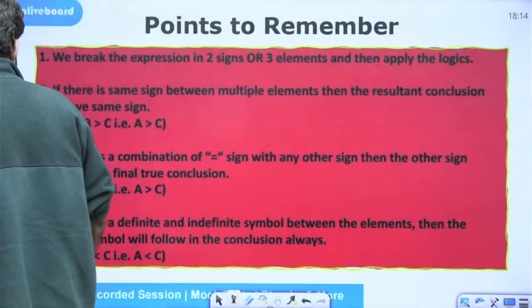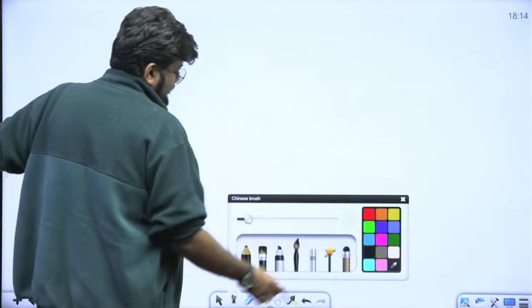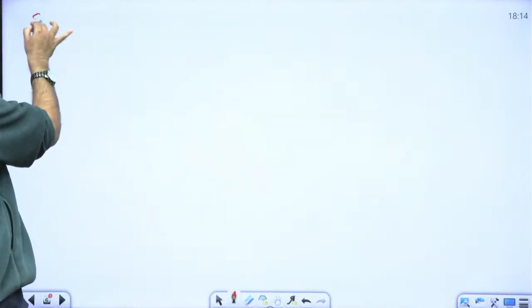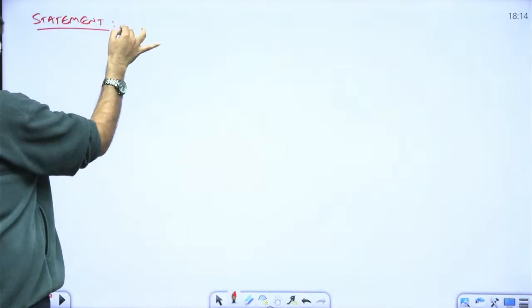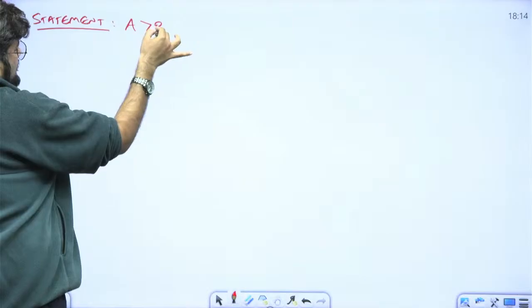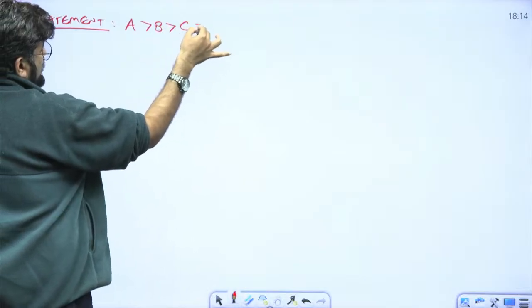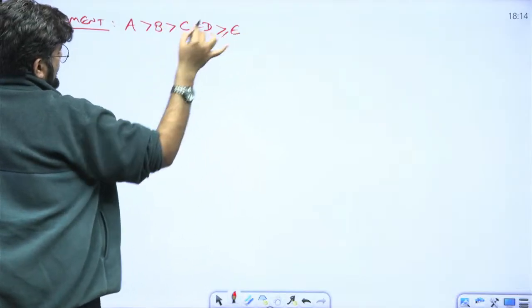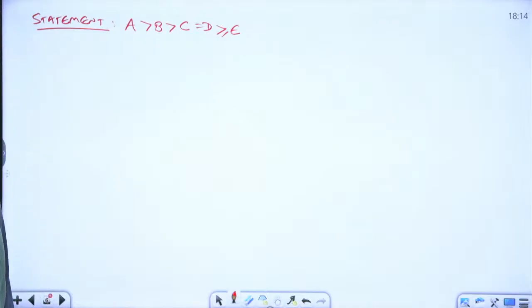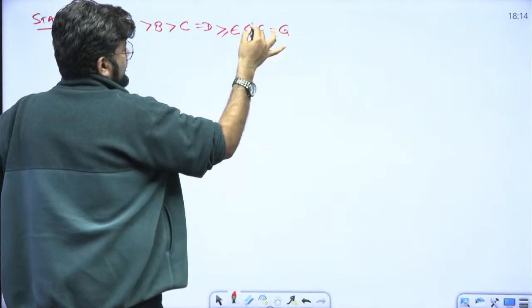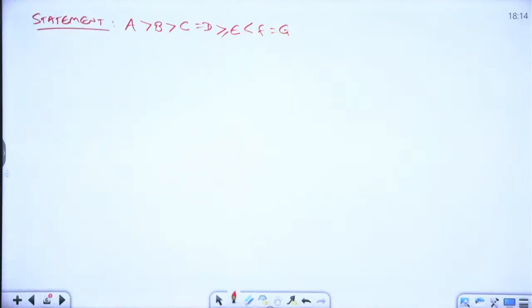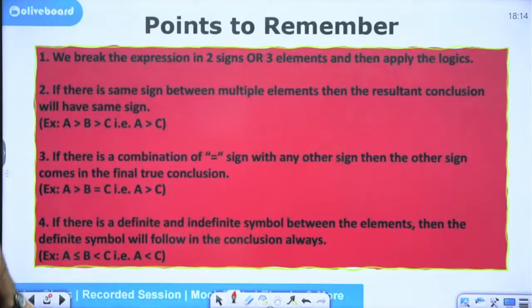So let me also parallelly start with an example. I am taking a statement here. The statement says that A is greater than B, and so on. Let's say I want to find out the relation between A and E. My purpose is to find out the relation between A and E. For that, I will learn these rules now. What is rule number 1?